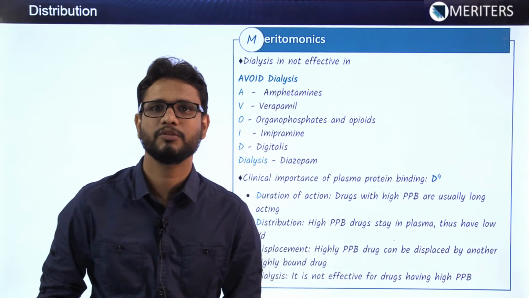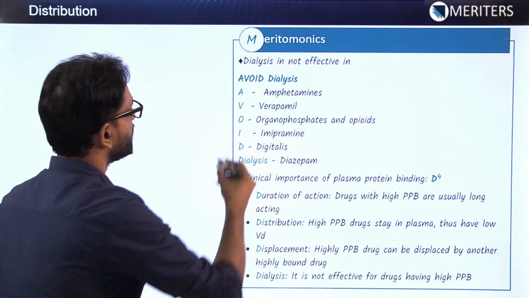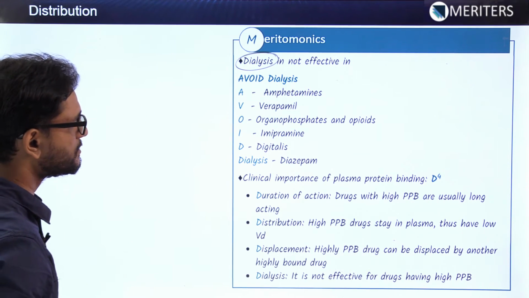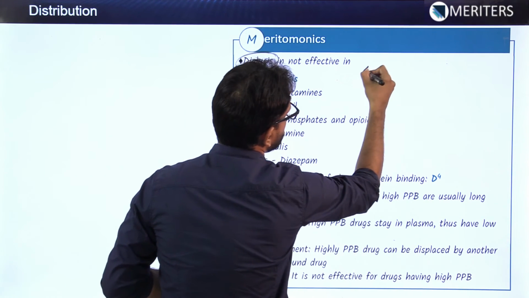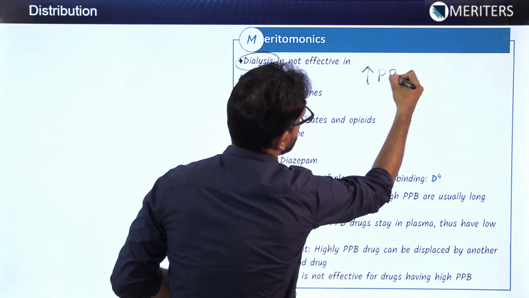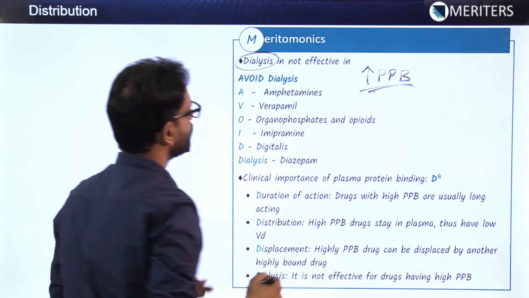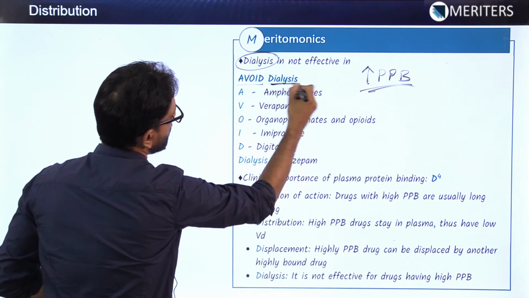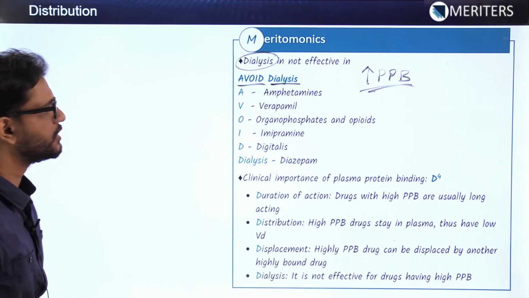Now we have another mnemonic for the drugs in which dialysis is not effective. As I told, dialysis is not feasible in drugs with high plasma protein binding. I gave the example also. We can remember "avoid dialysis": in these drugs we should avoid dialysis.